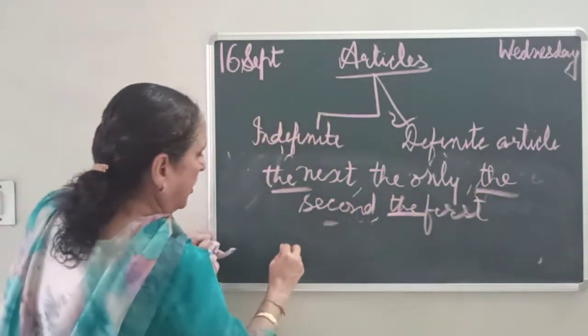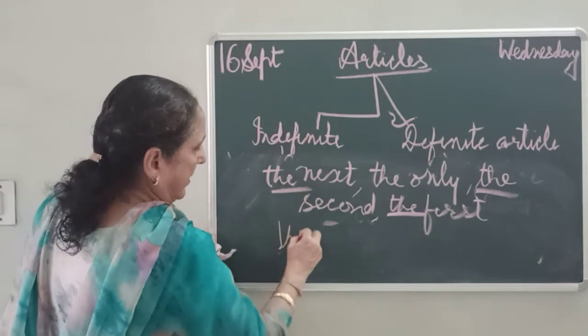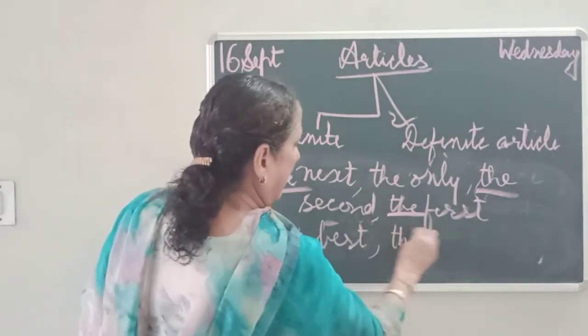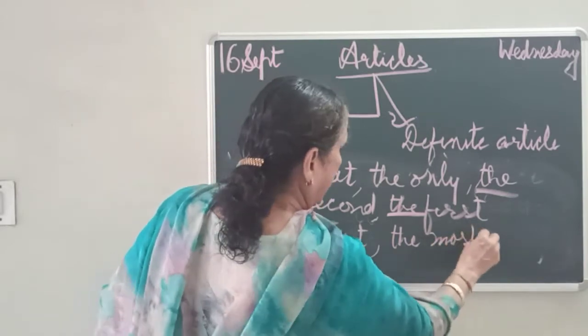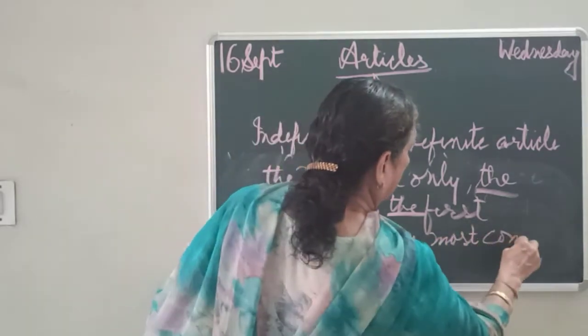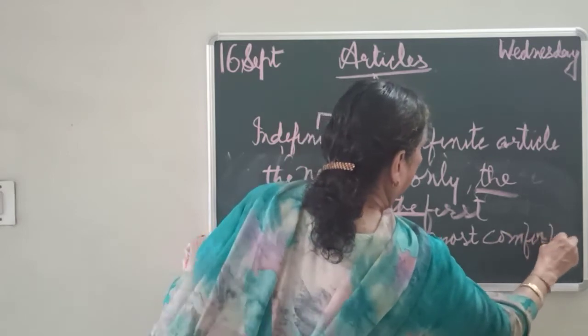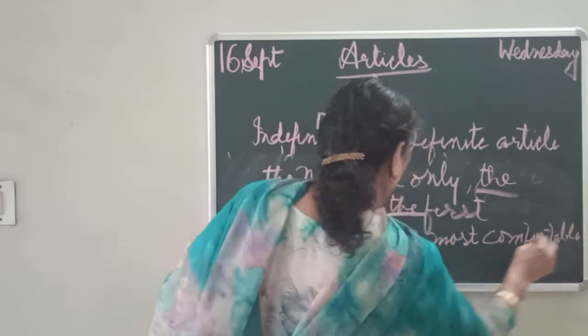And where superlative degree, जैसे the best, the most comfortable, the most interesting, ठीक है, then it is given superlative degree, then you are writing the.